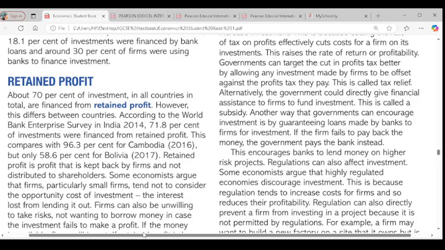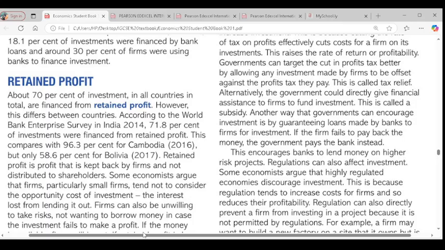So the point is this: retained profit determines the amount of money available for firms to use for investment. If firms figure out that the retained profit is low, they would not have the confidence to invest it into capital goods, because they are not assured what happens in the future. If they have a low retained profit now, why should they risk it again to invest in capital goods? They don't have assurance, so they might not want to invest.